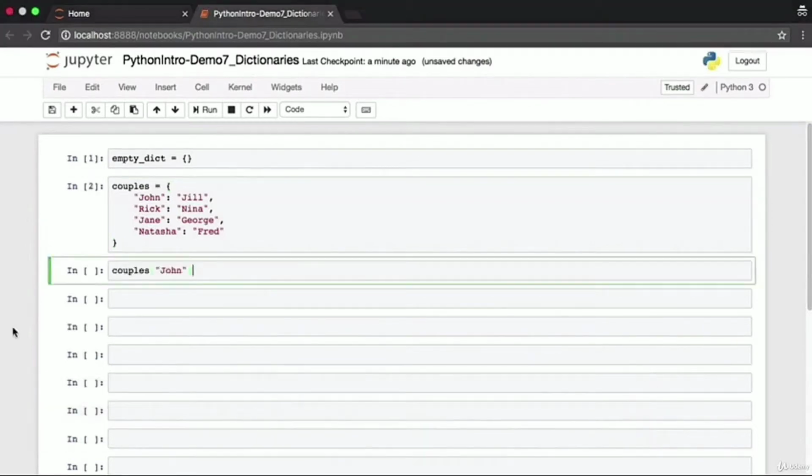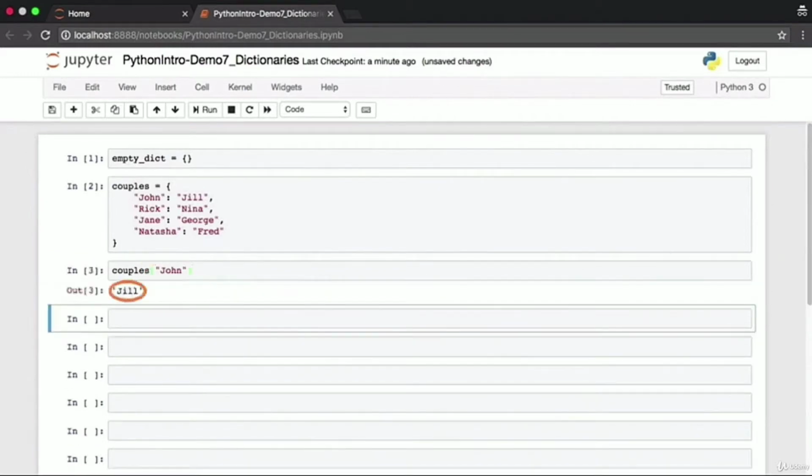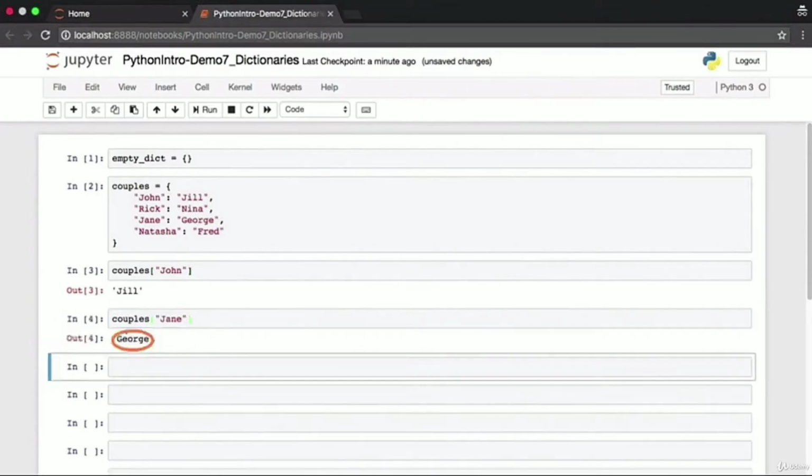The values associated with a particular key in a dictionary can be looked up using the square brackets. Here, within the couples dictionary, we want to find the value for the key John. Specify the key within square brackets, and this will give you the corresponding value. This operation is called looking up a value using the corresponding key. We can look up the value corresponding to the key Jane. This is the other half of the Jane couple. This should give you George.